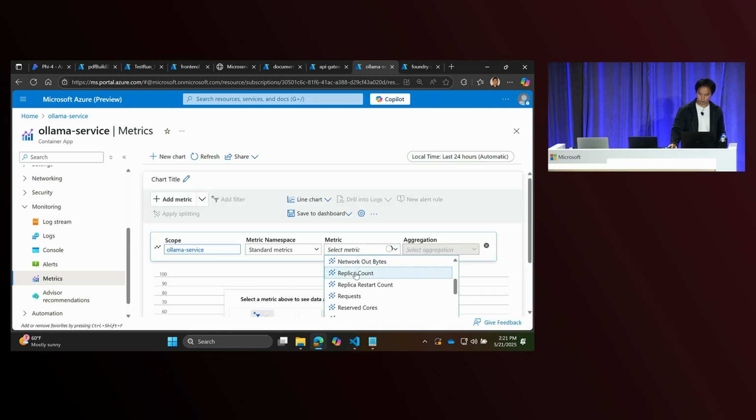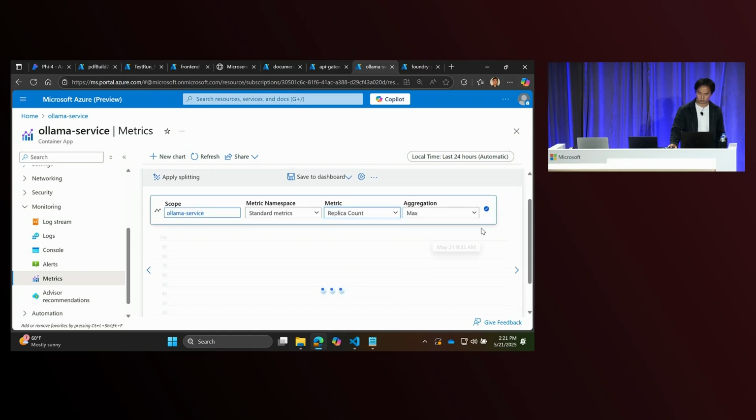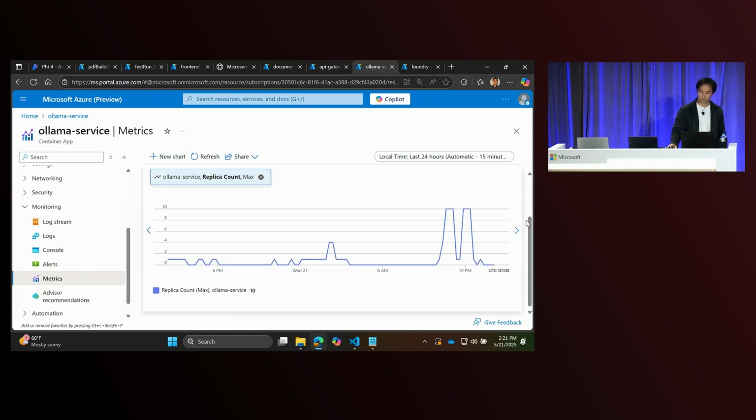Okay, let's go back here. We're going to see our replica count. All right. Well, it looks like it doesn't want to behave for the demo. So you know how that is. This is actually the demo I feel the most prepared for ever, so it's kind of ironic.